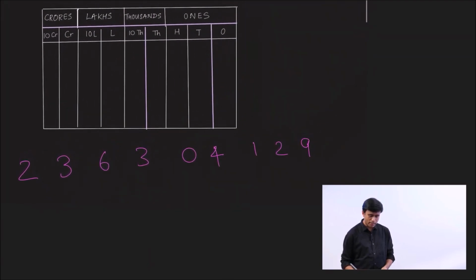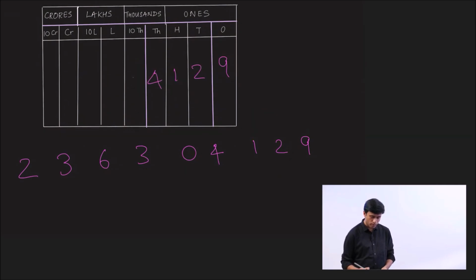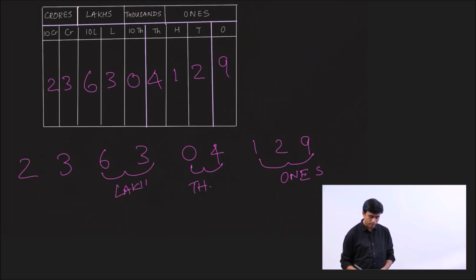The first thing to do is to place all the digits in their place value house. So 9 goes here, 2 goes here, 1, 4, 0, 3, 6, 3, 2. Now we have to identify the periods. We've seen this is the ones period, this is your thousands period, this is your lakhs period, and this is your crores period. And we know that the periods are separated by commas.